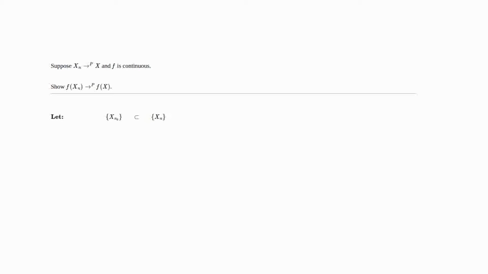So we let X_nk be an arbitrary subsequence of Xn. And then we know that this arbitrary subsequence converges to X in probability. That just simply follows by the definition of convergence in probability. If the probability of the absolute value of Xn minus X being greater than epsilon converges to 0, then certainly the same thing is true for the probability of the absolute value of X_nk minus X being greater than epsilon. Hence, the convergence in probability follows for this arbitrary subsequence.